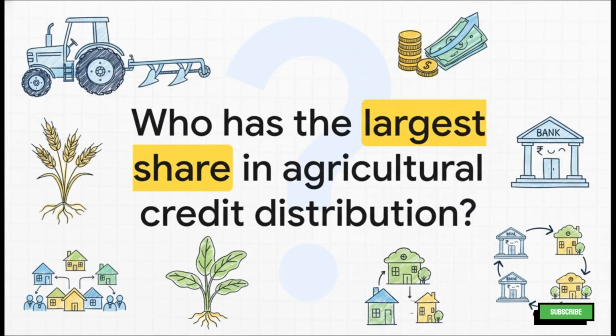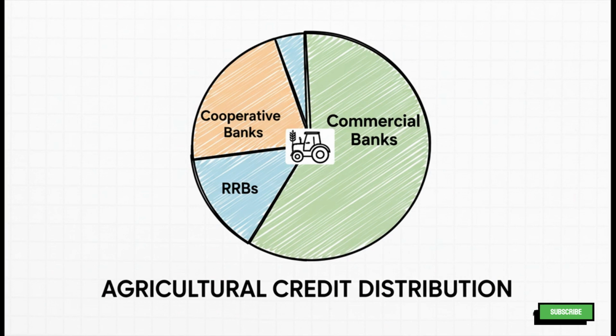Next up, let's talk about agricultural credit. When you look at all the money being loaned out for farming and related activities in India, which type of institution provides the biggest chunk of it? Is it the microfinance guys, the regional rural banks, the co-ops, or the big commercial banks? And the answer might surprise some of you.